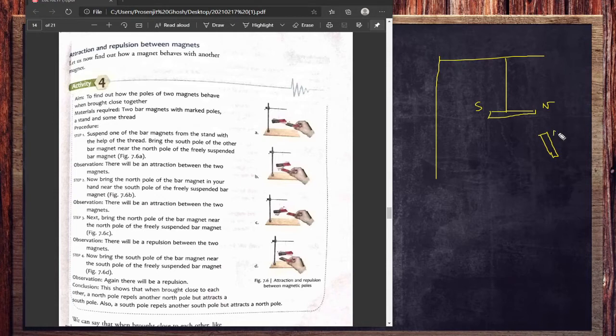Suppose you bring the north pole towards the north pole of the first magnet, then what will happen? It will repel. So what we just learned from here is that the same poles always repel each other. And if you change the story, if you bring the south pole in front of the north, then attraction will happen. So we just learned that same poles repel each other, whereas opposite poles attract each other. That is a very important point for the directional properties of a magnet, and it comes from this experiment.